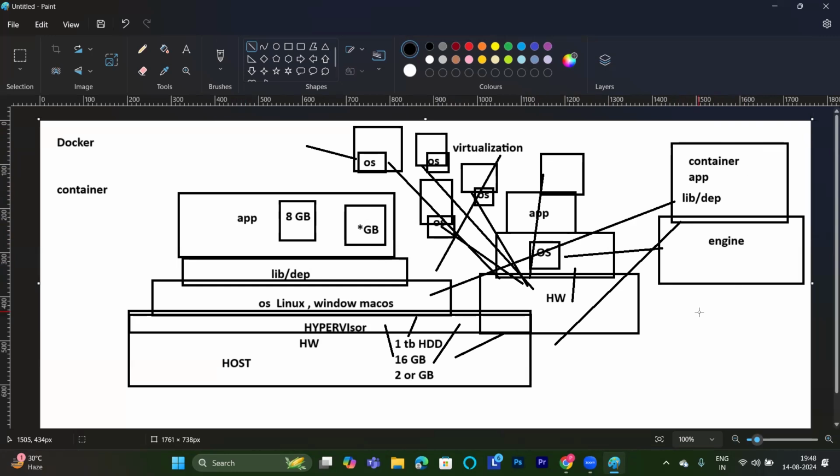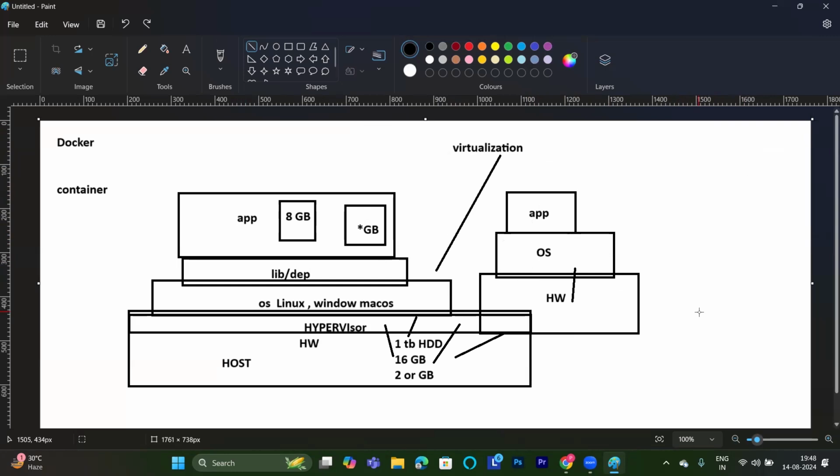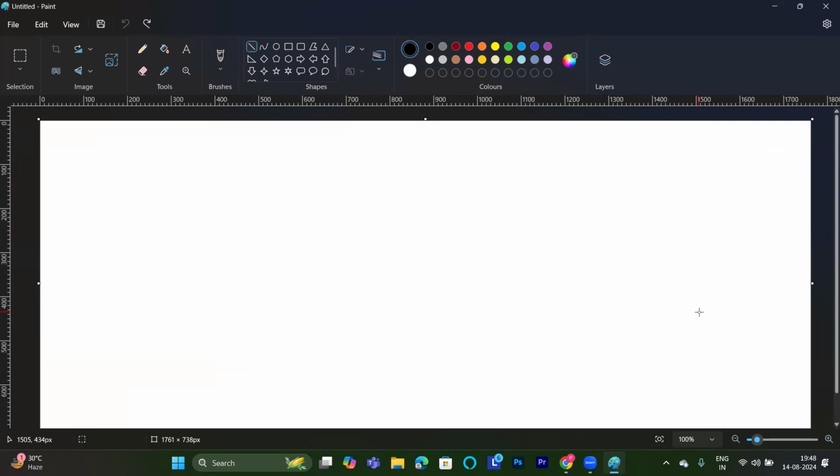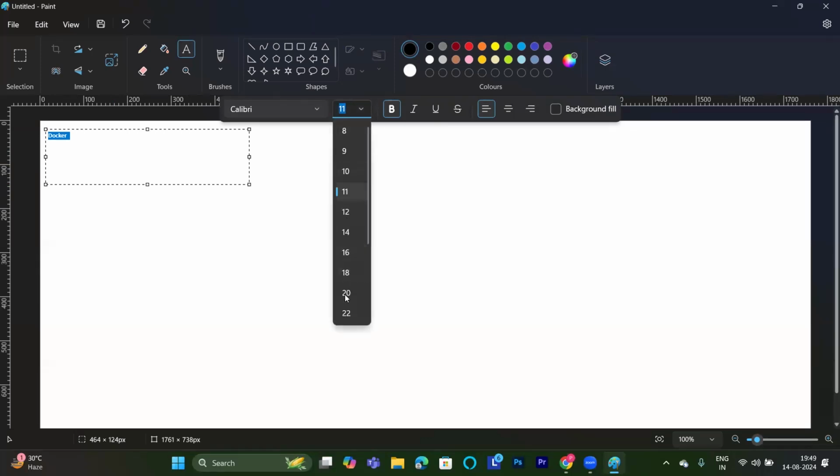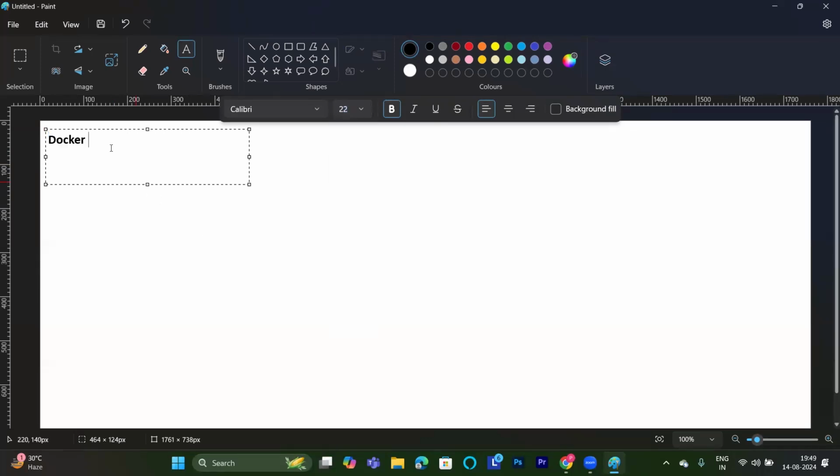Now let's get deeper. First of all, if I'm talking about containers here, we are discussing Docker. What is Docker doing? Docker is a platform that provides containerization of application containers. I can say Docker, I can say container as well. On this technology, Docker is working. Docker is an organization, guys.